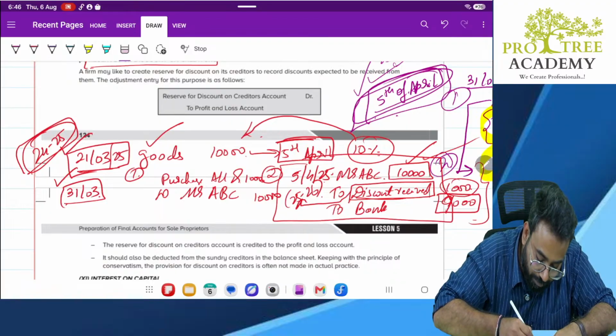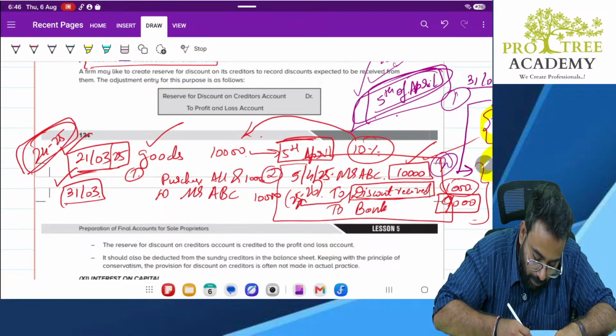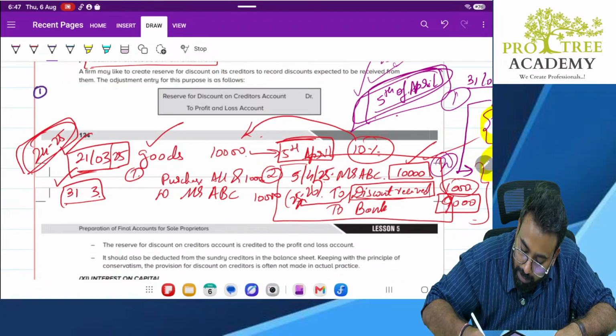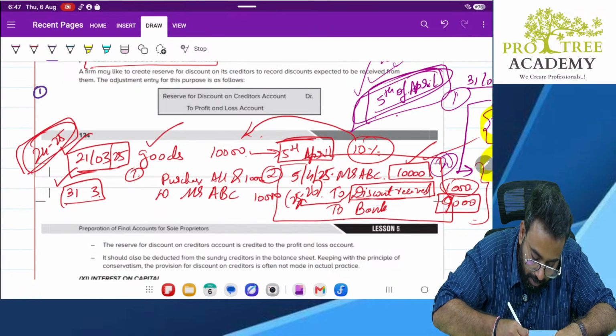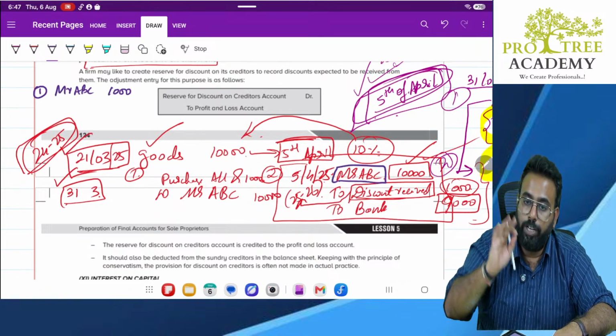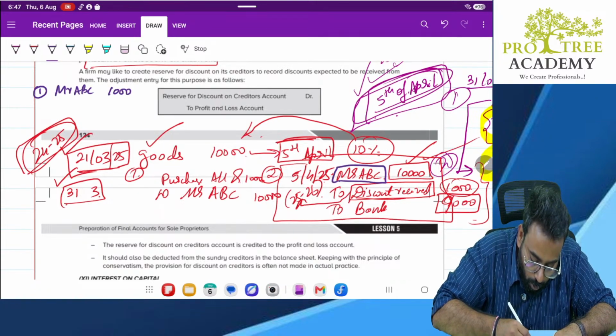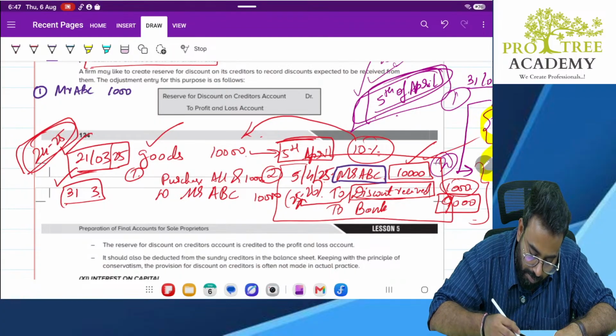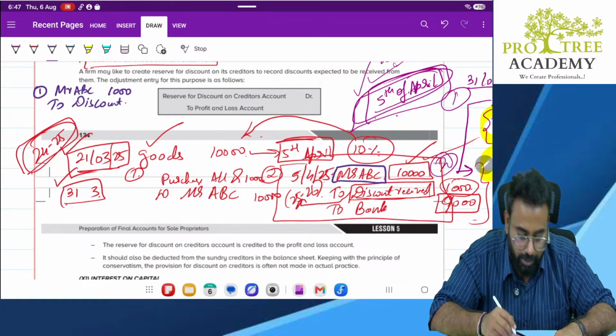And what I will do, this will get debited. Mr. ABC will get debited. Only for how much? Only for 1,000 rupees. How much discount is going to give? Only for that much. To discount received.